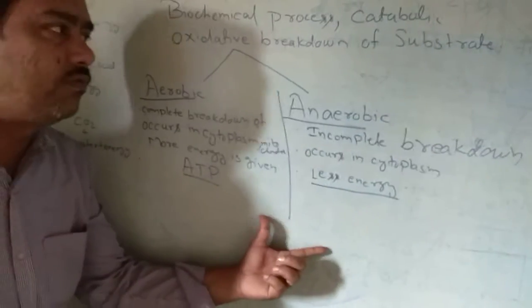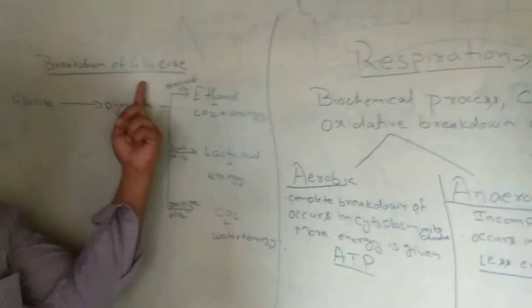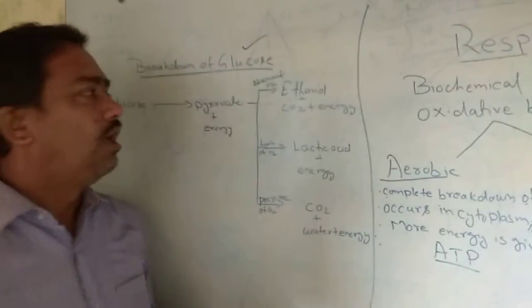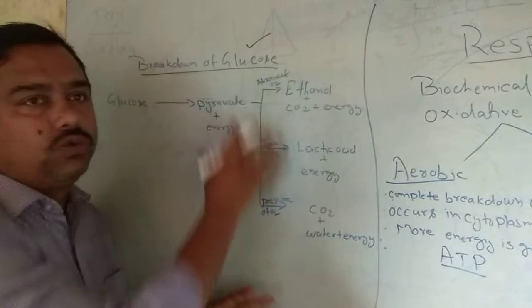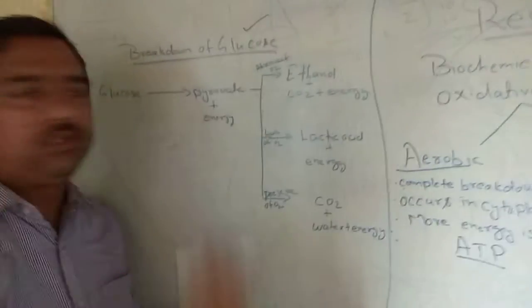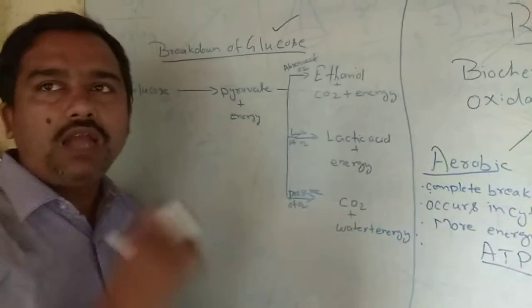Now we will start again on the breakdown of glucose. How does the glucose molecule formed inside our body get broken down in three different ways? This is a very important part. According to CBSE, this is very necessary, and it comes a number of times.